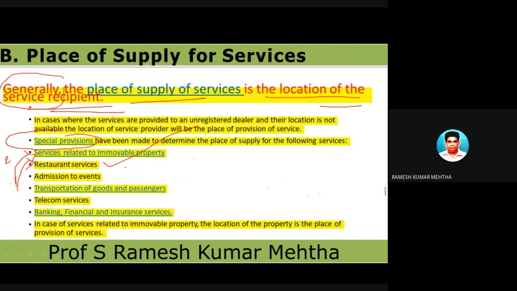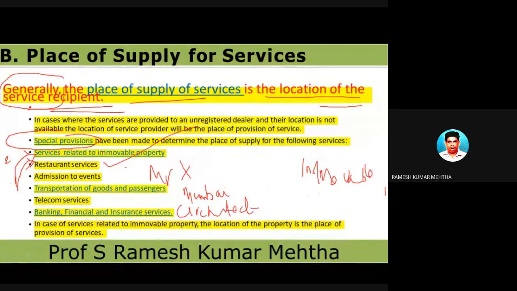I will give you a small example of immovable property. For example, Mr. X is in Bombay and he is an architect, registered in Bombay under the GST Act.